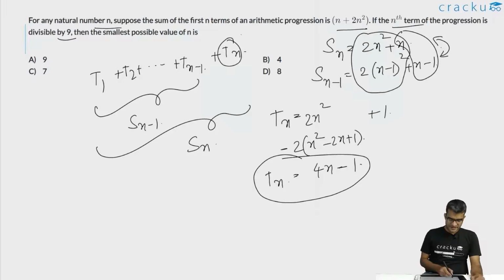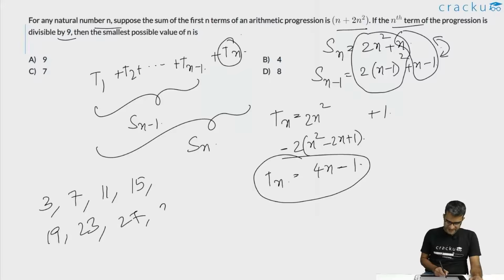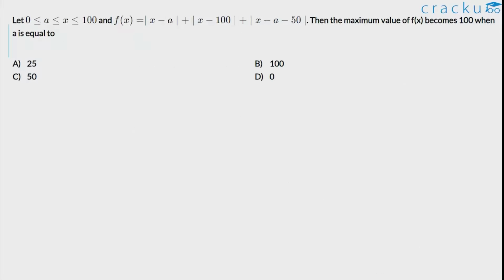So the first term is 3, the second term is 7, the third term is 11, fourth term is 15, next term is 19, then we have 23, we have 27 and 31 and so on. The first term of this series, which is divisible by 9, is 27, and this is the 1, 2, 3, 4, 5, 6, 7. This is the 7th term. So the correct answer is option C.